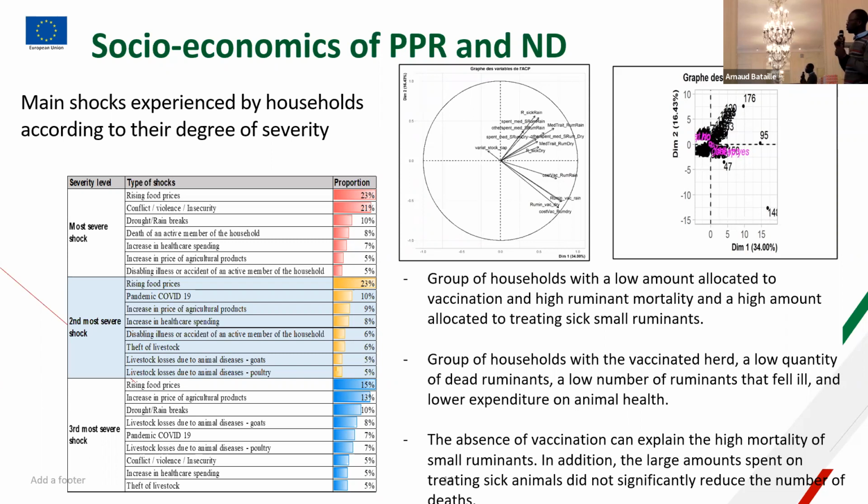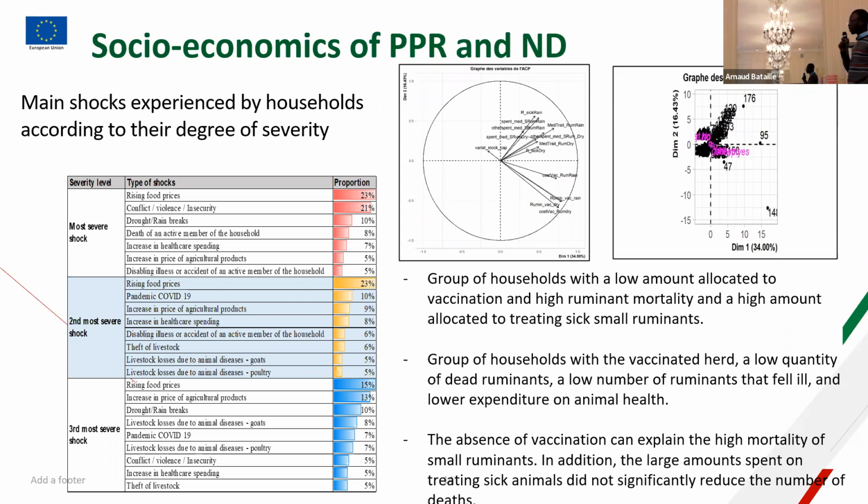The first group of households has non-allocative vaccination, high ruminant mortality, and a high amount allotted to treating sick small ruminants. And the second group has vaccinated herds, a low quantity of dead ruminants, a lower number of ruminants that fell ill, and lower expenditure on animal health.